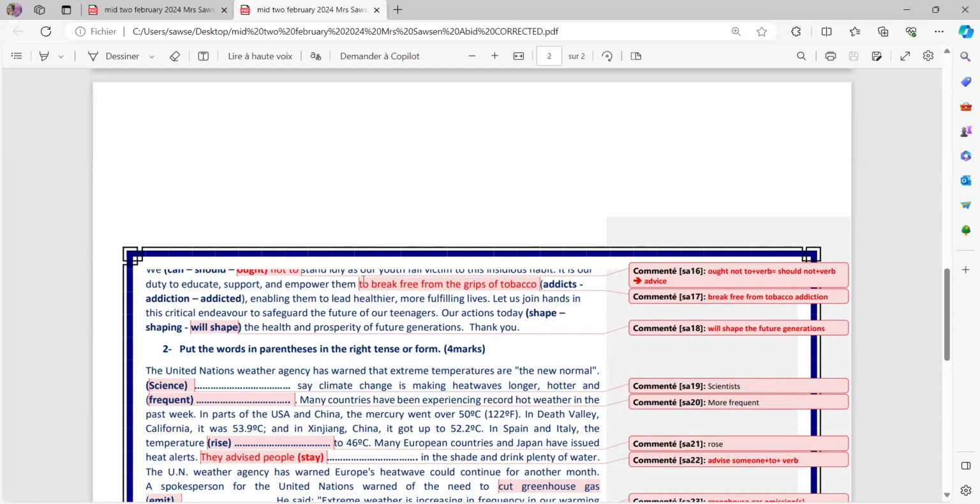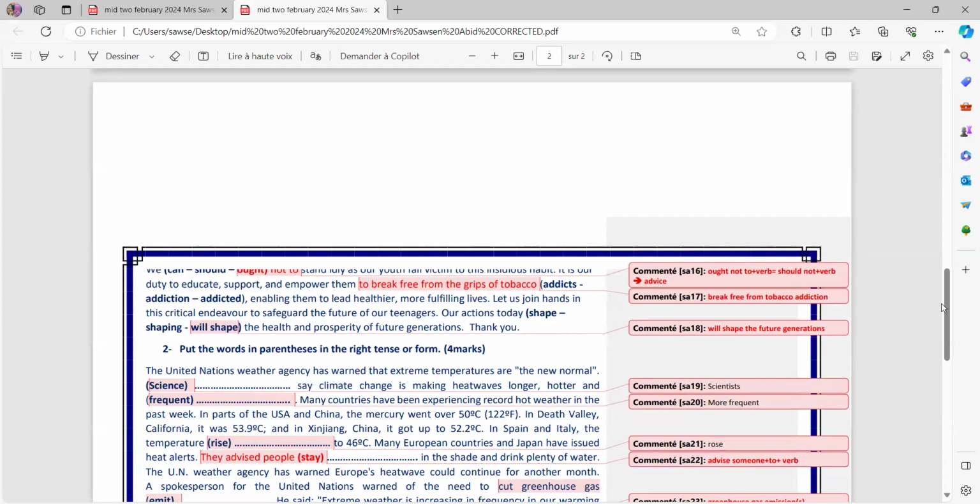And to empower them to break free from the grips of tobacco addiction. Of course, tobacco addiction is a compound noun here, enabling them to lead healthier, more fulfilling lives. Let's join hands in this critical endeavor. Endeavor simply means attempt or trial to safeguard the future of our teenagers. Our actions today, it's true that our actions today happen, but the shaping is going to happen in the future because it shapes the future generations. So it will shape the future generations.